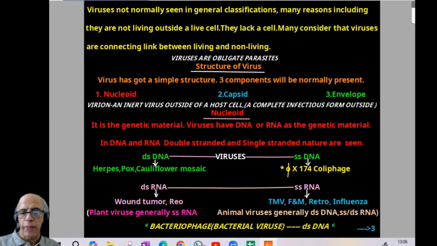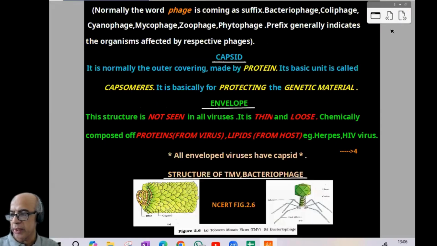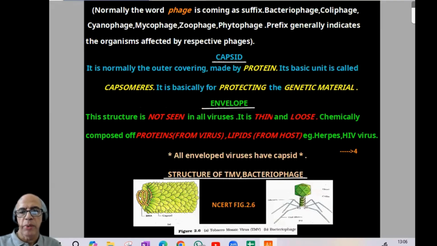Nucleoid is genetic material, can be double-stranded DNA, single-stranded DNA, double-stranded RNA, single-stranded RNA. Examples will be important. Bacteriophages have double-stranded DNA, a frequent question for the NEET exam. Then what is meant by phage? The term phage comes as a suffix, like cyanophage, mycophage, etc. Then we entered into capsid, that is the outer covering, protein, basic unit capsomeres, protection.